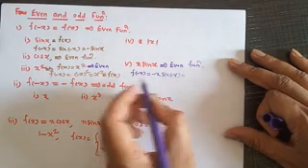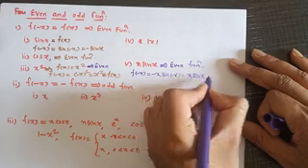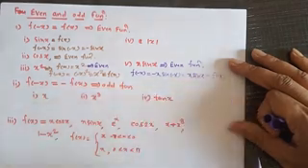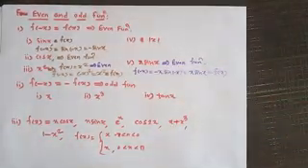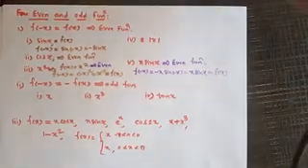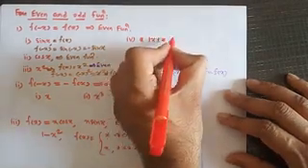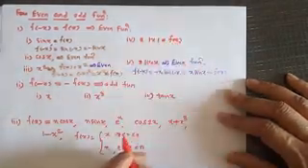If I take the minus sign outside, it becomes x sin x, which is f of x. Therefore, x sin x is an even function.